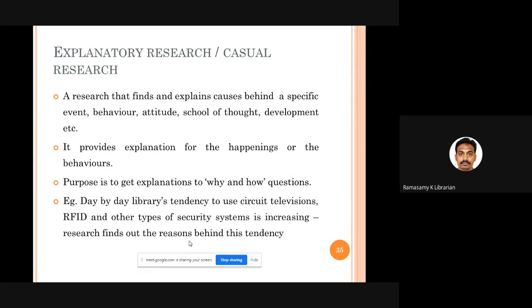For example, these days in most of the engineering colleges, you can see the RFID tag, the RFID security gate installed, and CCTV cameras kept in all the libraries. That means we are trying to improve the security measures in the library. So you can take up a study and try to find out what may be the reasons for implementing all these security gates and CCTV mechanisms in libraries. What are the reasons for it? So that kind of study is called explanatory research work.